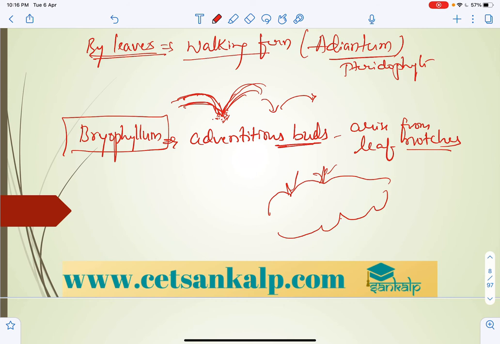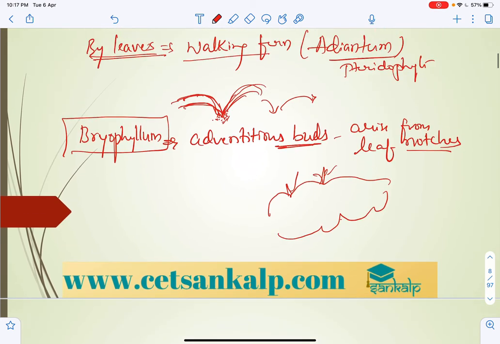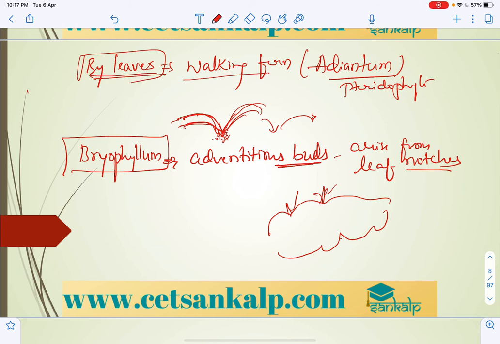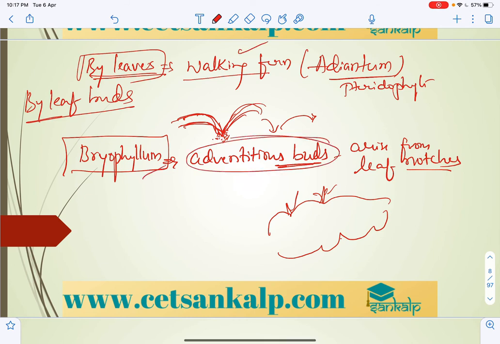And what is the difference between leaf buds? You have to keep in mind, seen in walking fern and bryophyllum, adventitious buds arise from the notches of the leaves, which are present on the margin of leaves, right? Notch means this region we can consider as notch, right?